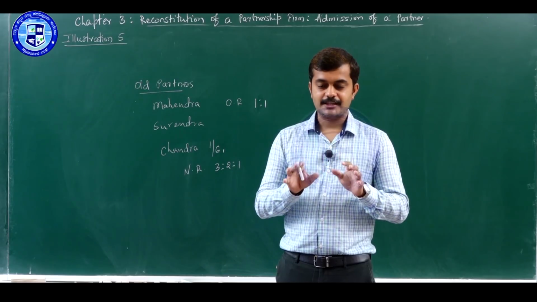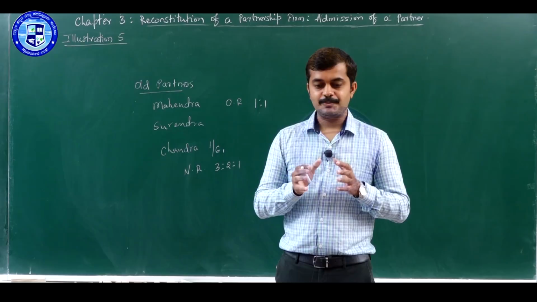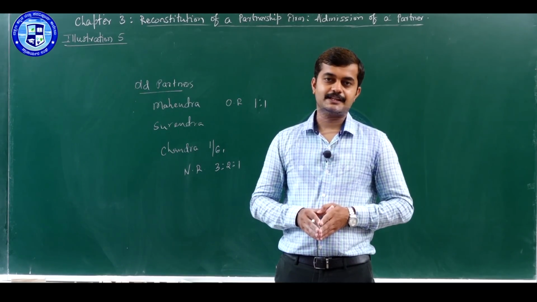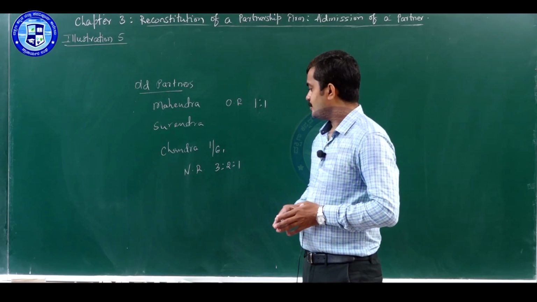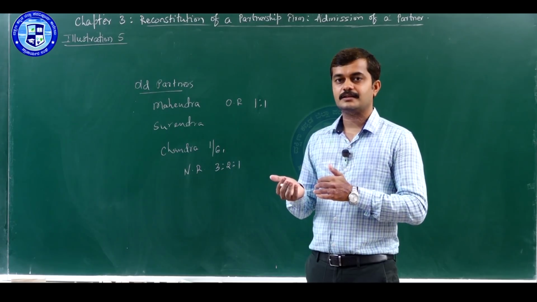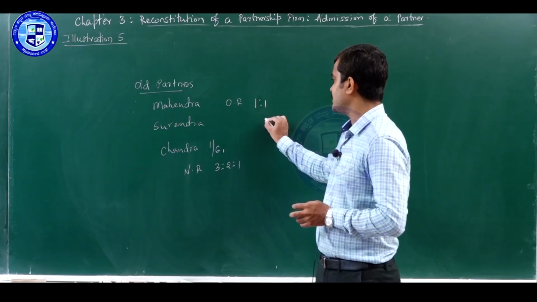When that is not clearly mentioned in the problem, we will assume that the new partner doesn't bring his share of goodwill in cash. Whatever the case, whether he brings his share of goodwill in cash or not, we need a sacrifice ratio